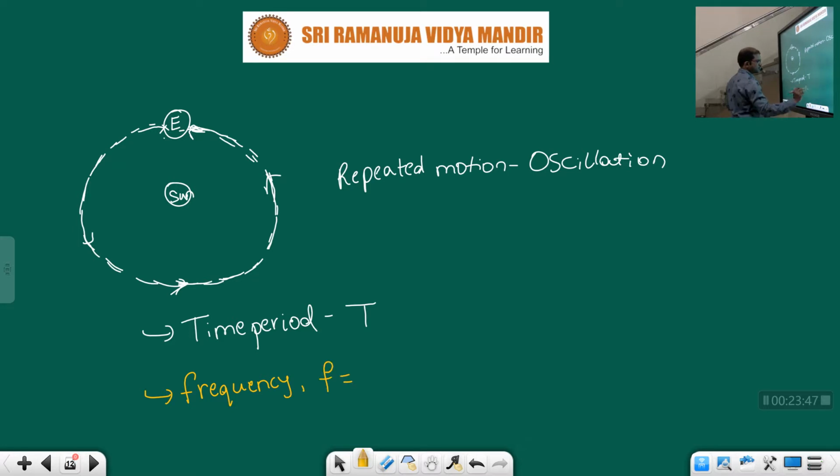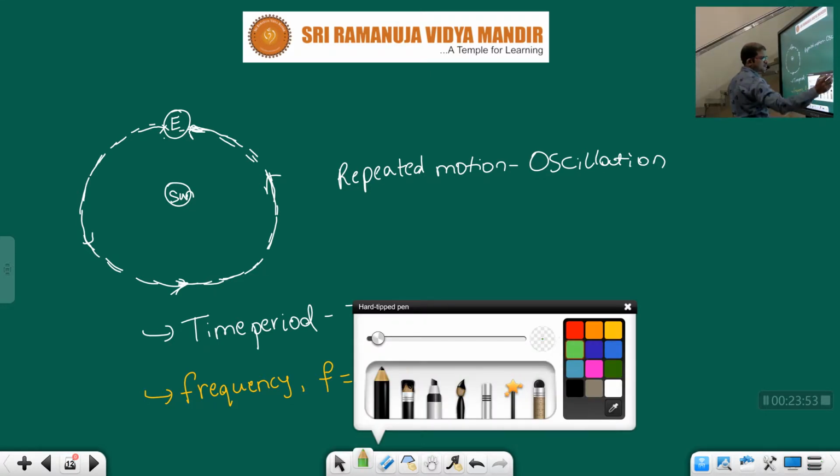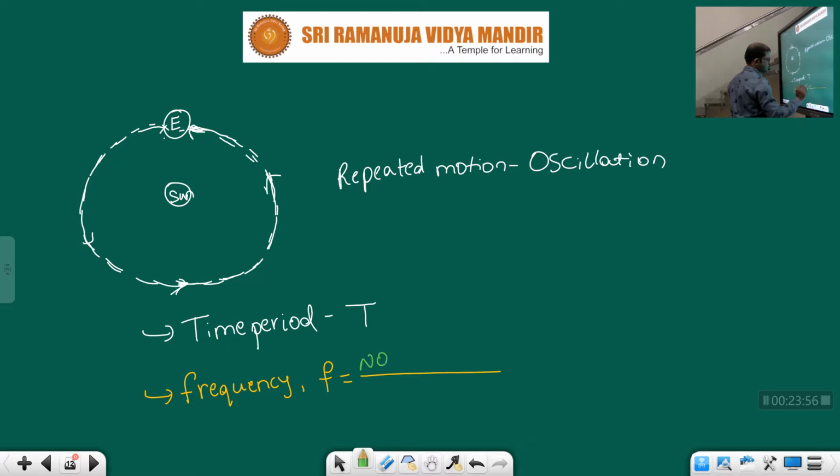Frequency is equal to number of oscillations by 1 second.